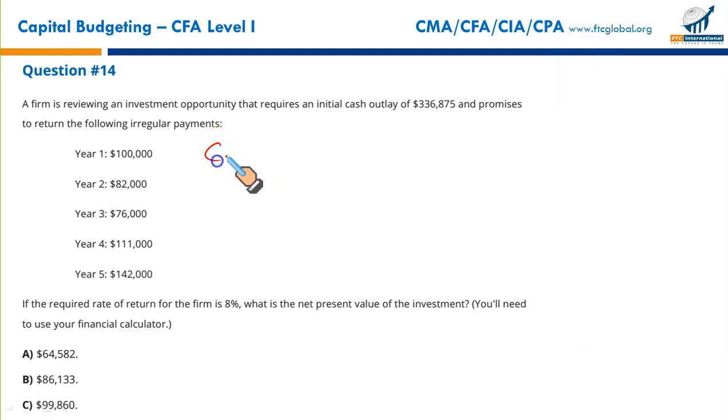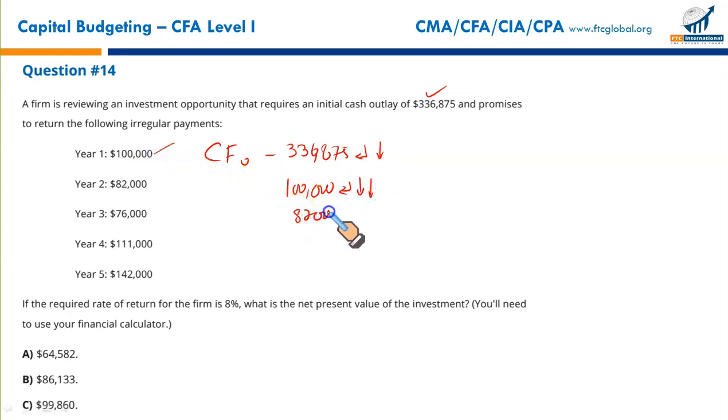Right, so your cash flow at year 0 is negative 336,875. You enter this with the negative sign, you press the enter key and then the down arrow key. This is done. Then the next year cash flow is positive 100,000. Enter. Since it's a single cash flow, single frequency, you will press the down arrow key twice. Done. Then you have $82,000. You'll press the enter sign. Since again it's a single cash flow, single frequency, you will press the down arrow key twice.